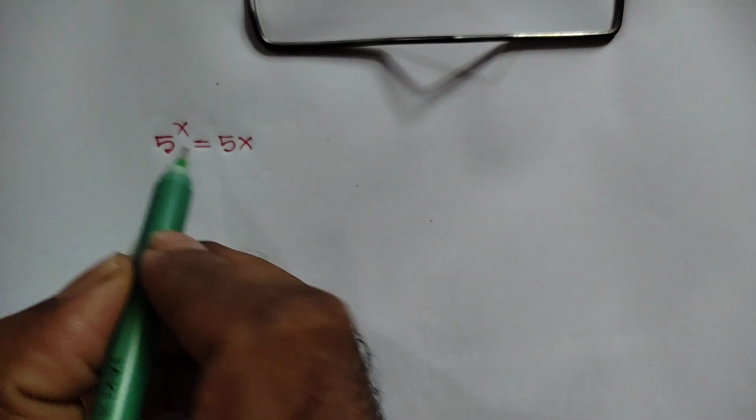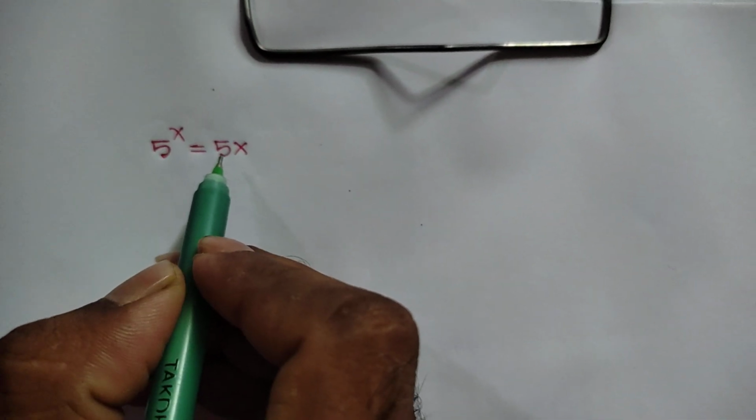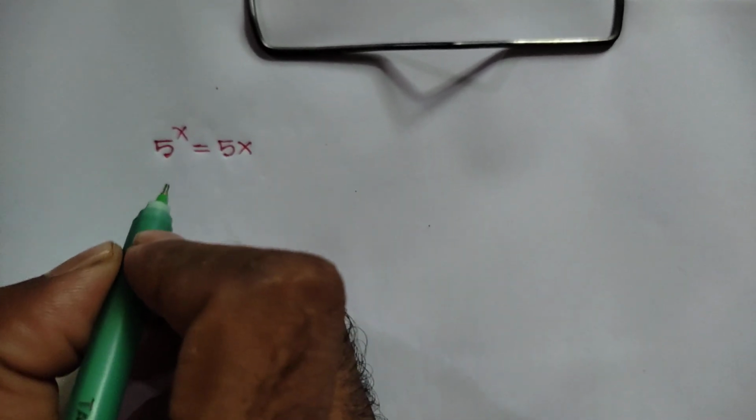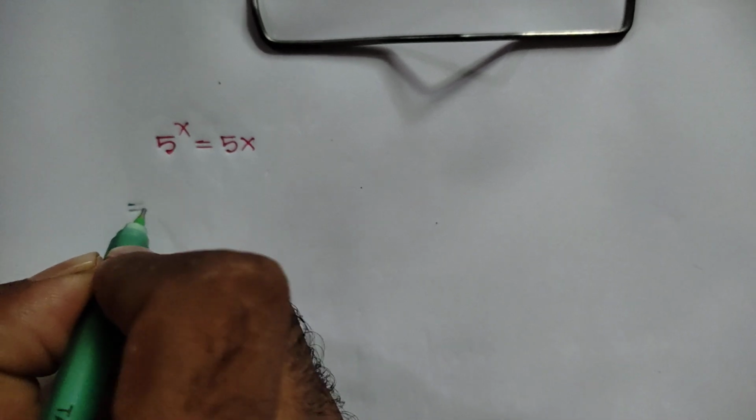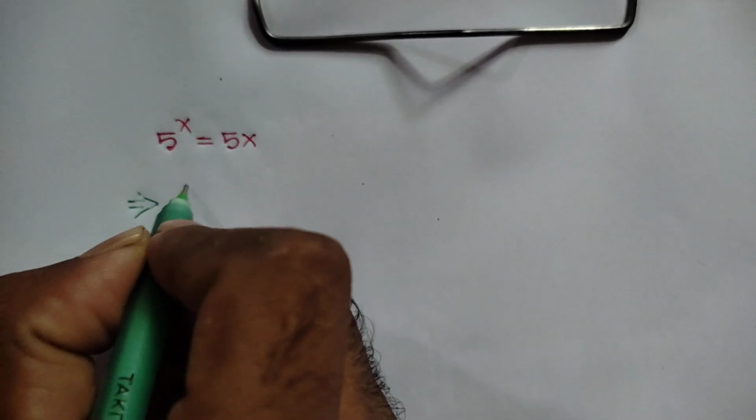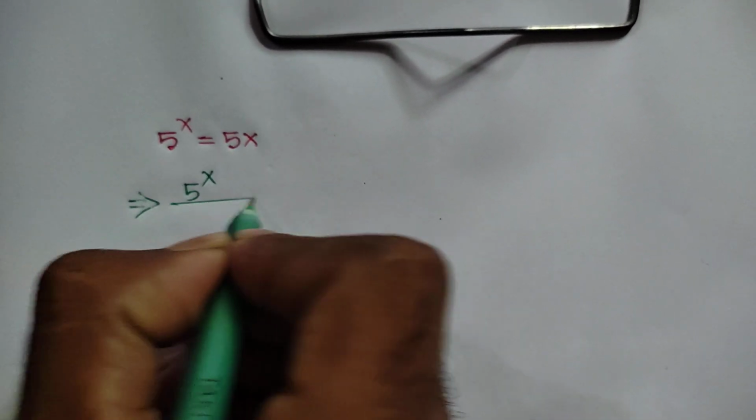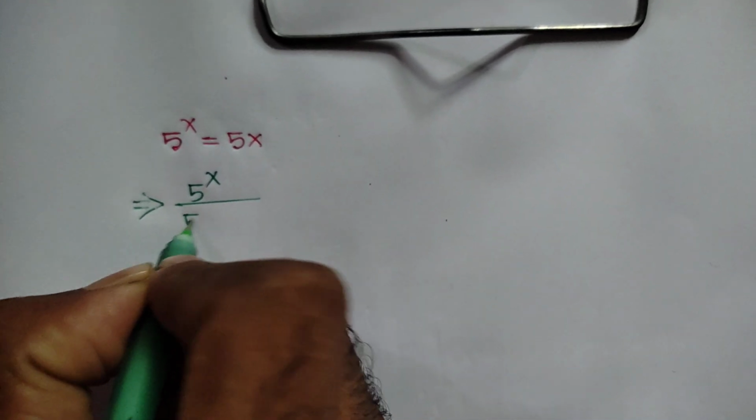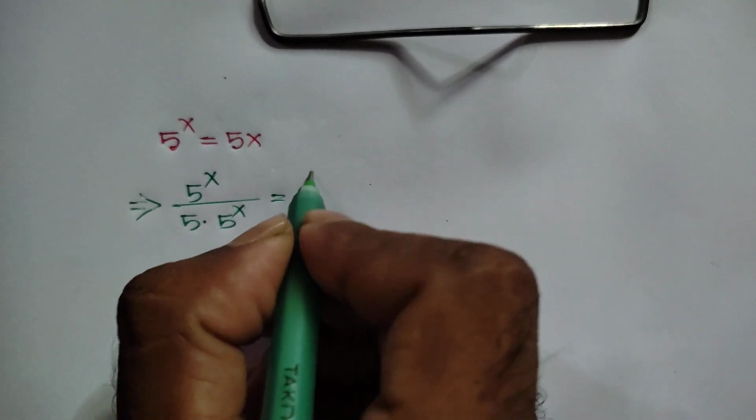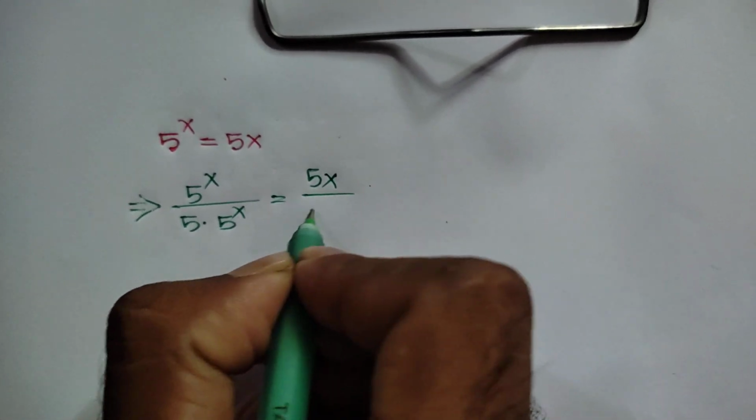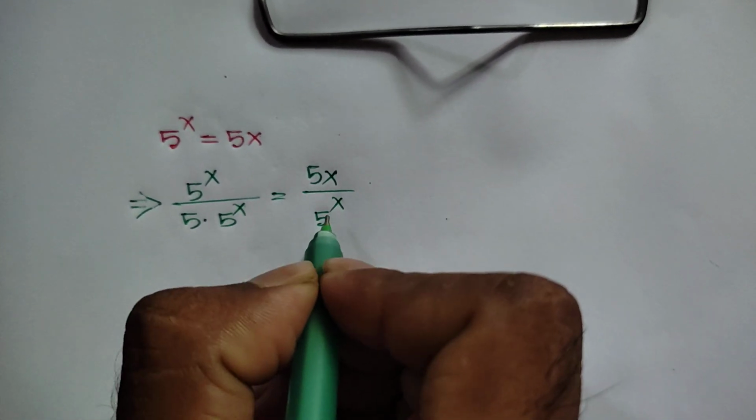Hi everyone, in this video I am going to show how to solve the exponential equation 5 to the power x is equal to 5x. Divide both sides by 5 times 5 to the power x, we can write here 5 to the power x over 5 times 5 to the power x is equal to 5x over 5 to the power x.